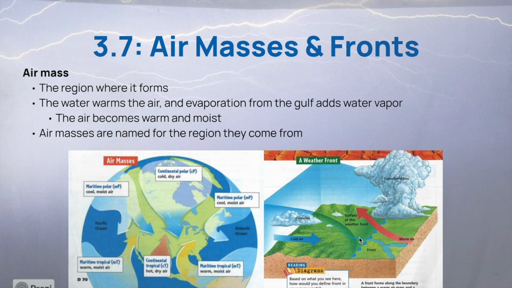Some cities have cool, clear weather. The air throughout the region is cool and dry. However, other cities may have warmer, cloudier weather. The air throughout the region is warm and moist. A large region of the atmosphere where the air has similar properties is called an air mass.